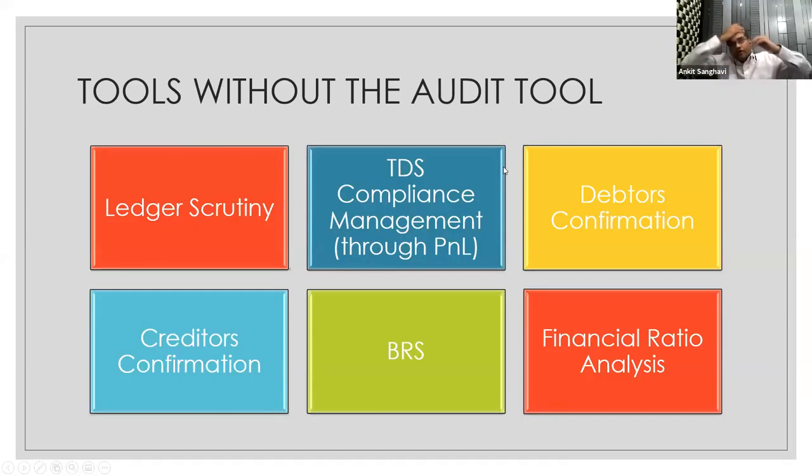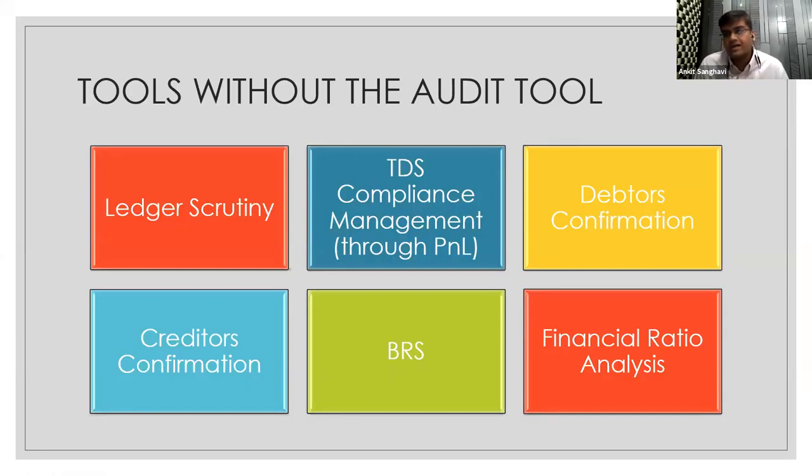So, tools without the audit tool. Though most of us are already using most of these tools, I would just like to highlight certain things that we can do in Tally without actually going through the audit tool. The basic function that I believe we all always use is the ledger scrutiny function.